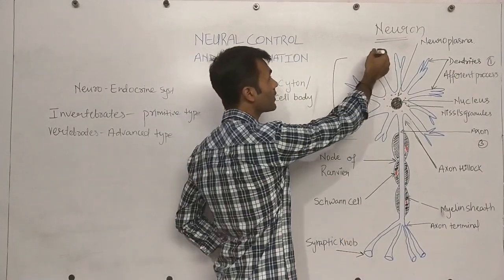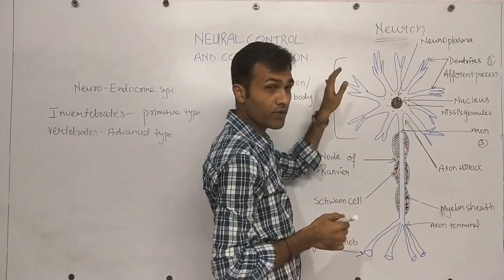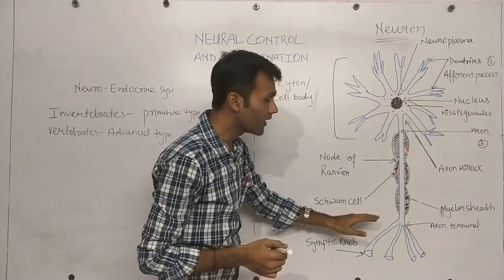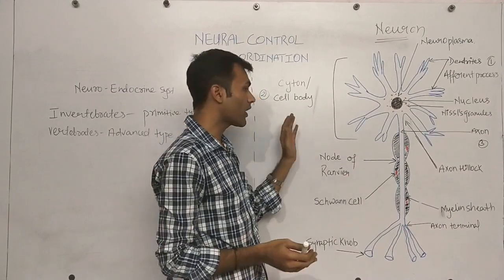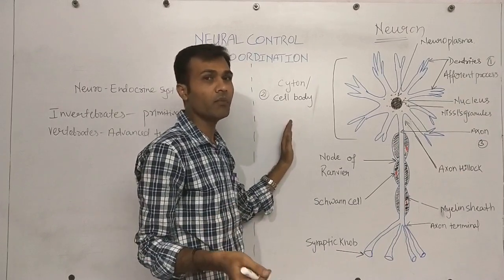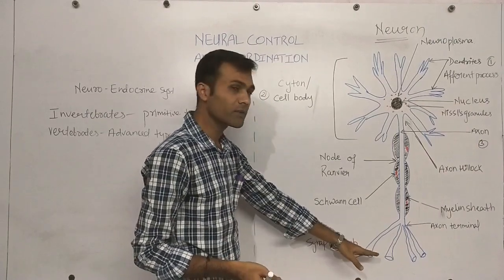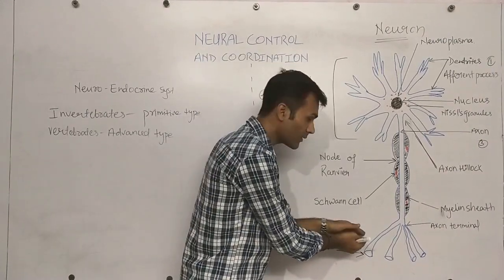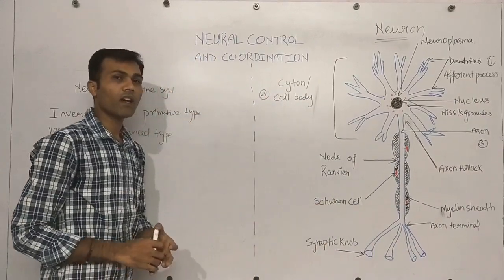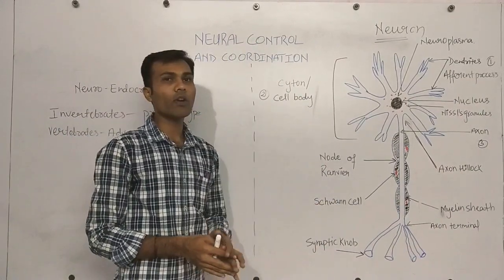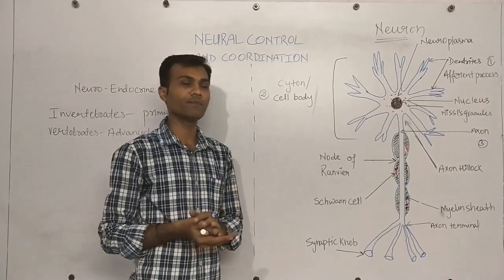So the electrical impulse carried from the dendrite passes through the cell body, then goes into the axon, and reaches the synaptic knob. From here, the electrical message is passed to another neuron. In this way, messages are conducted from neuron to neuron, and our body carries out messages.